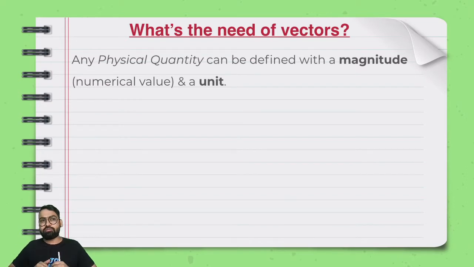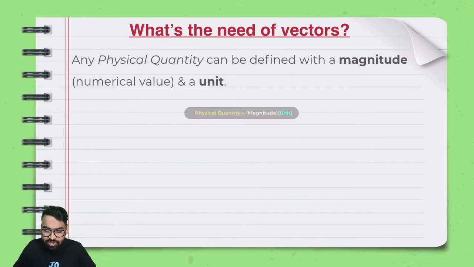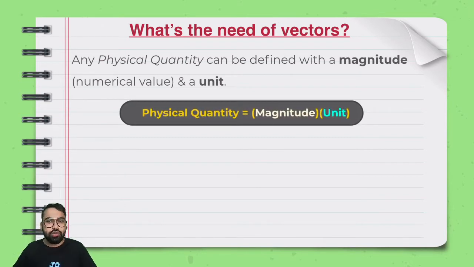Now, people ask me, sir, what do you mean by magnitude? I say magnitude is just a number, it's a numerical value. And unit is something that you measure it in, because physical quantities are things that can be measured. So what we say is that a physical quantity is a magnitude and a unit, magnitude being the numerical value that is present over here, and a unit as well. Now let me explain to you with an example, you'll understand that much better.